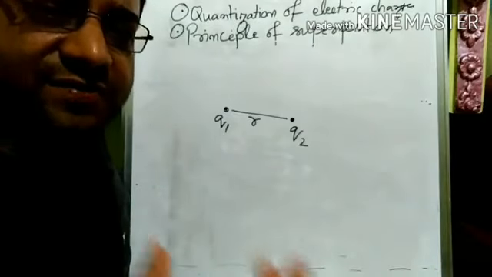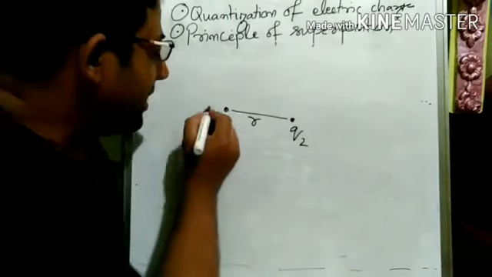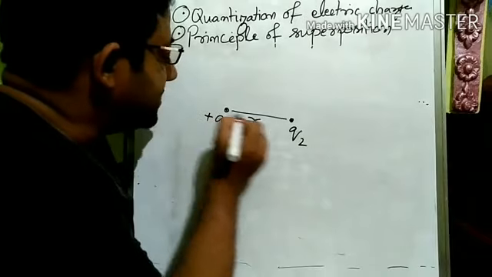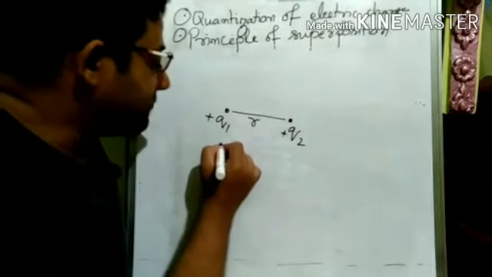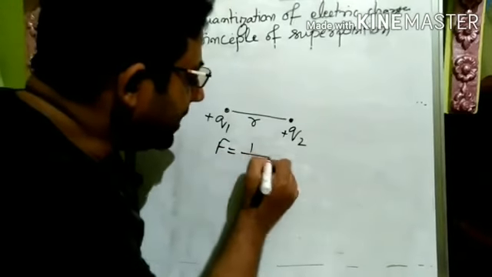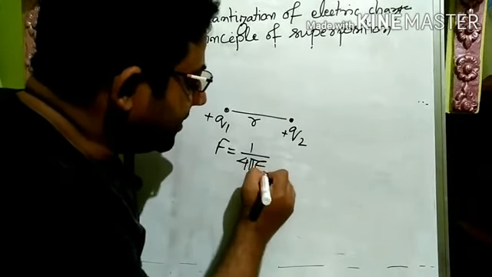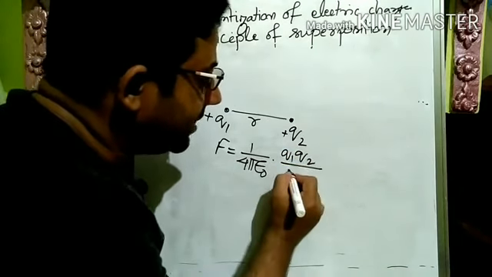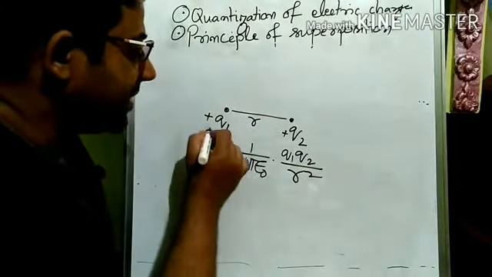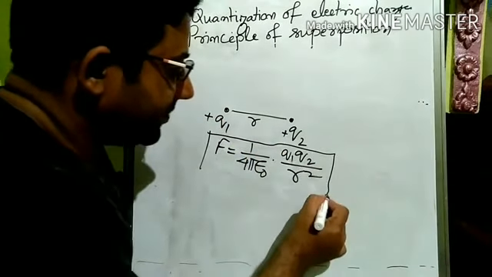Instead of always saying attraction or repulsion, let us assume that all are positive charges. So this is force of repulsion only. So this force is given by 1 by 4 pi epsilon naught Q1 Q2, the product of the two charges divided by the square of the distance between them. This is in short Coulomb's law.